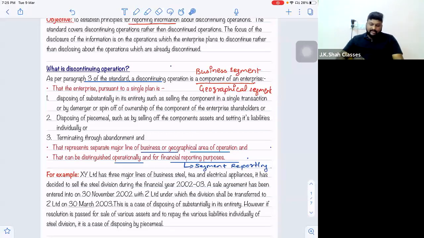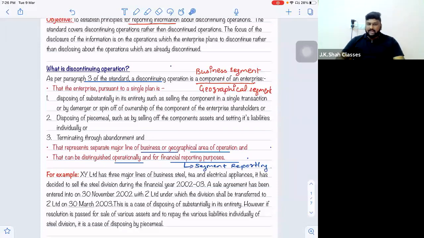Right? So I'll again get back to my definition. My definition says disposing of substantially in its entirety, such as selling the component in a single transaction. The example I gave was Tata iPlus selling the entire business to Lenskart, or by demerger, I gave you the example of the Tata passenger segment going to be demerged from Tata Motors, or spin-off of the ownership of the component to enterprise shareholders. Means whichever business segment or geographical segment you are planning to discontinue, you will discontinue by selling the stakes of that particular component. Spin-off of ownership means change of ownership.